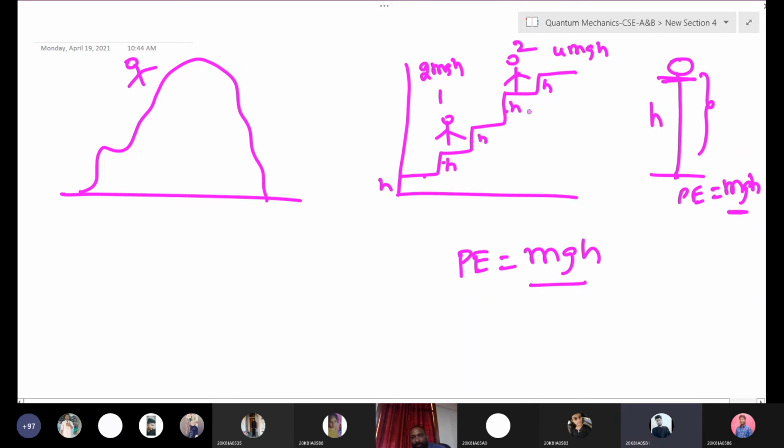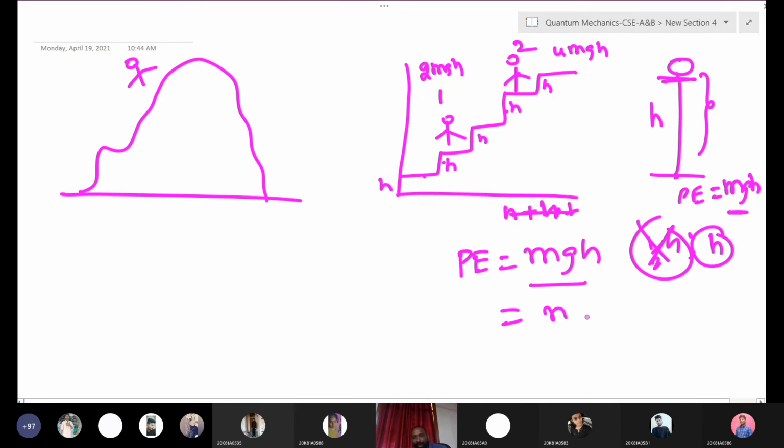How is it increasing? Equally, sir. Only h is being added to this person. So that means energy is discrete. Here energy is discrete. There is no chance of half h, right? Only h is increasing. There is no chance of half h, right? So finally you will have n mgh. That means here an equal amount of energy is increasing.